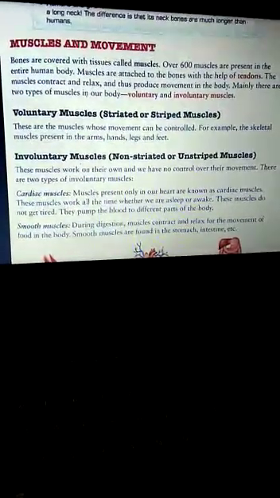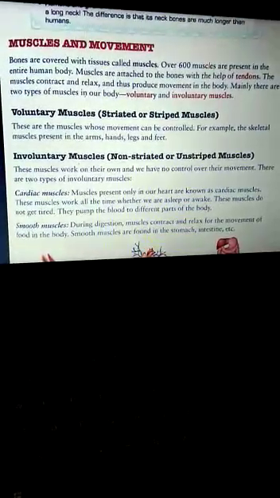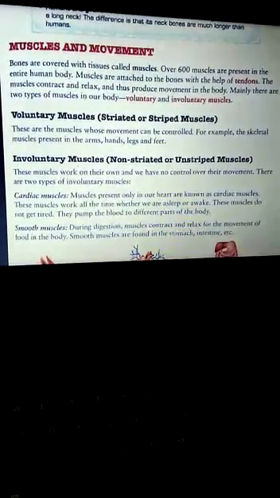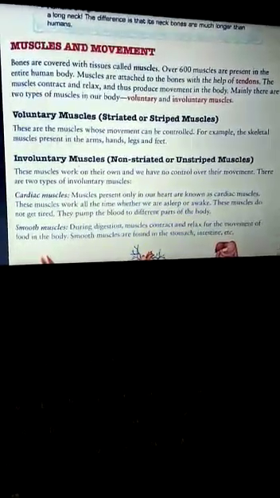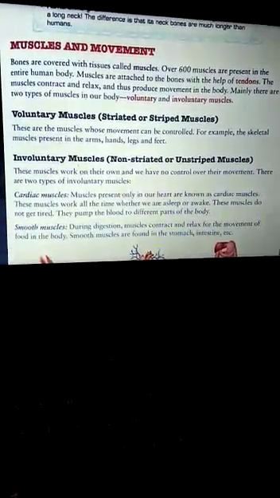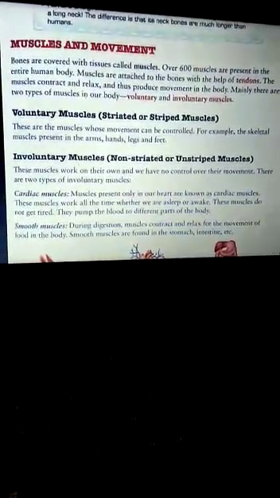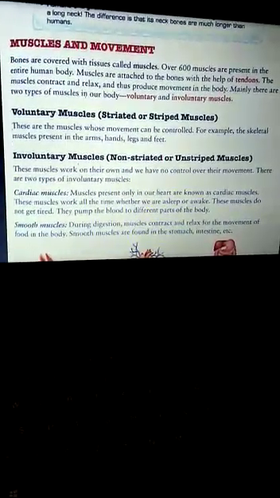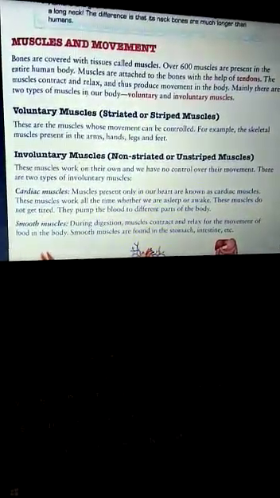Cardiac muscles are very strong and hence they do not get tired. They pump the blood to different parts of the body and these muscles are involuntary in nature. So the cardiac muscles work all the time whether we are asleep or awake.